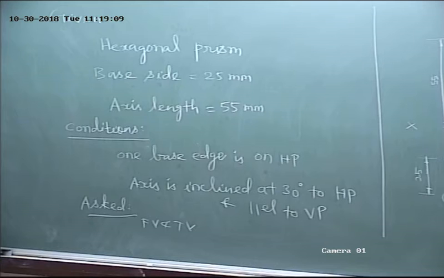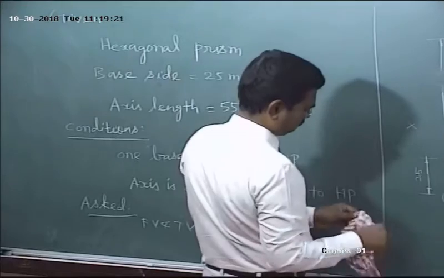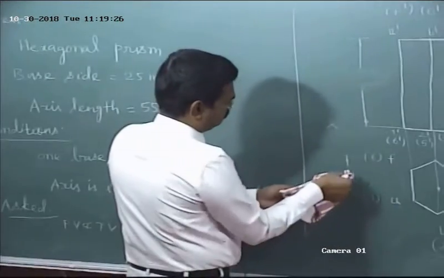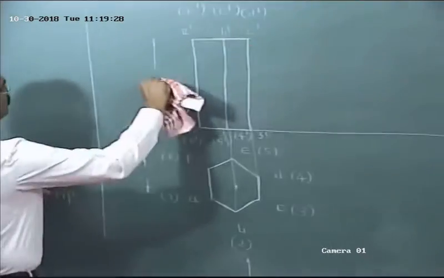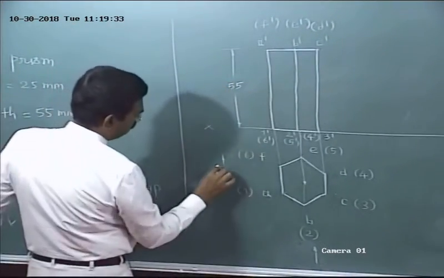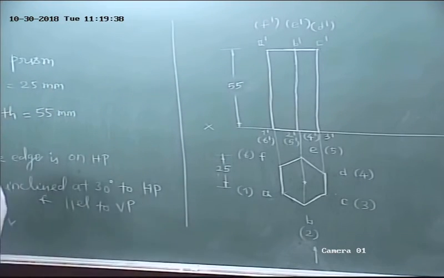Which dimensioning system are we following? Aligned system or unidirectional system? In your book, which method is given? Unidirectional. Unidirectional means changing the dimensioning, isn't it? Do you have any doubt? Ask me. Don't disturb your friend.